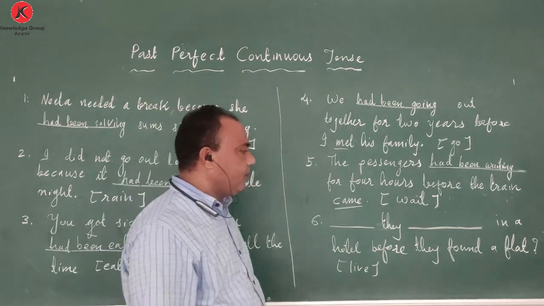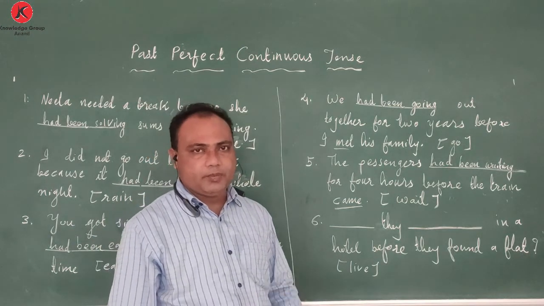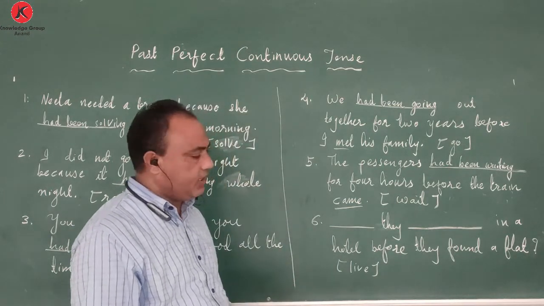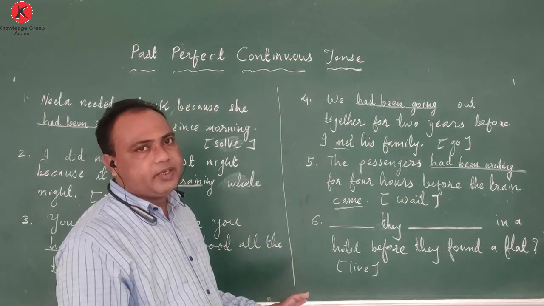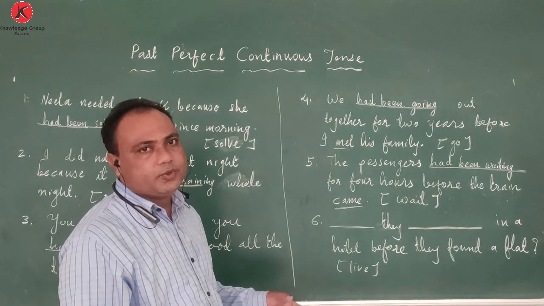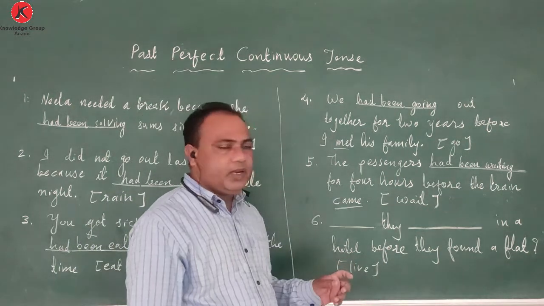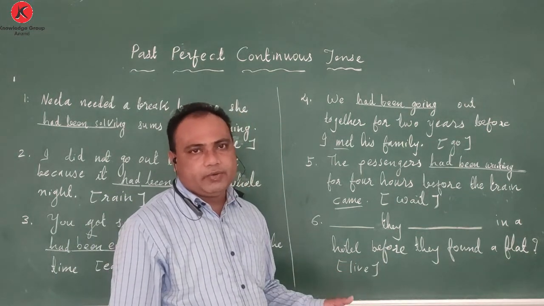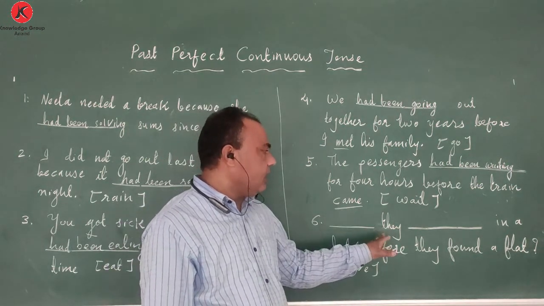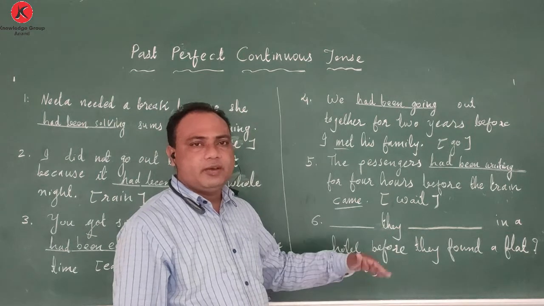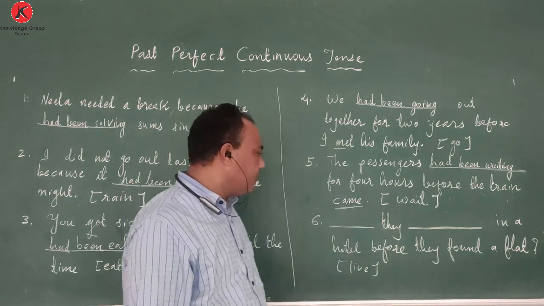Now, since it is a question, we know the verb formation. The verb comes first, the subject goes behind, in the formation of past perfect continuous tense. It is a long verb, so the supporting verb like had, am, is, are, whatever, is placed ahead, and the main verb goes afterwards.